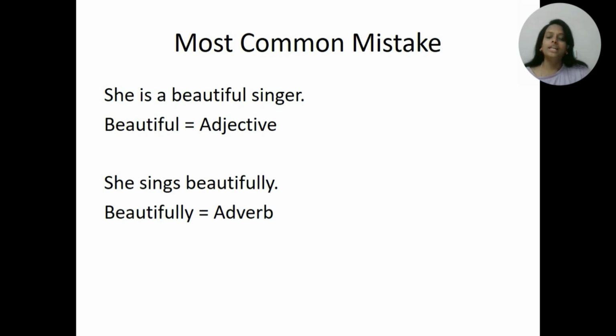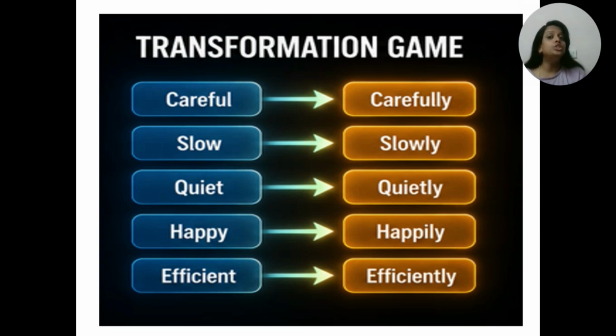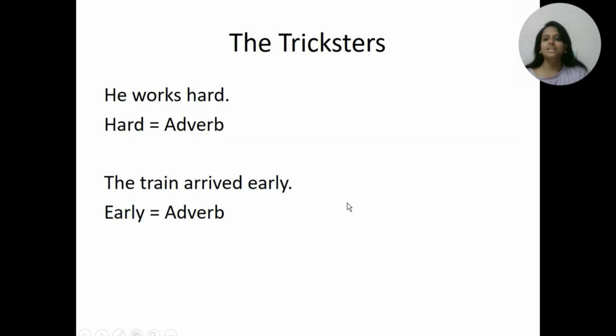Okay? Let's transform adjectives into adverbs. Now here, careful becomes carefully. Slow becomes slowly. Quiet becomes quietly. Happy becomes happily. Efficient becomes efficiently. Easy, right? But now let's look at some tricky ones. I call them tricksters. Some adverbs don't end in ly. These are the troublemakers.